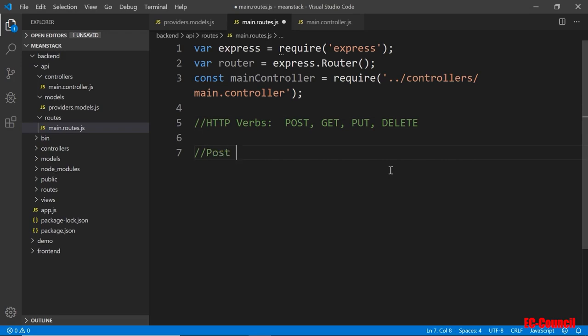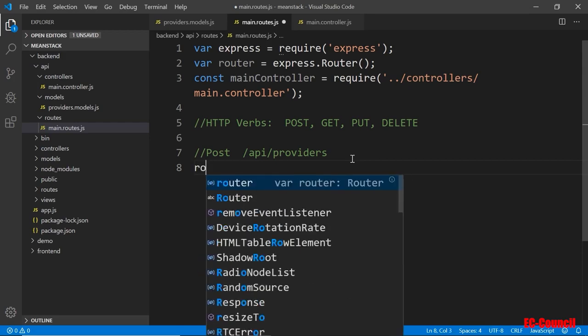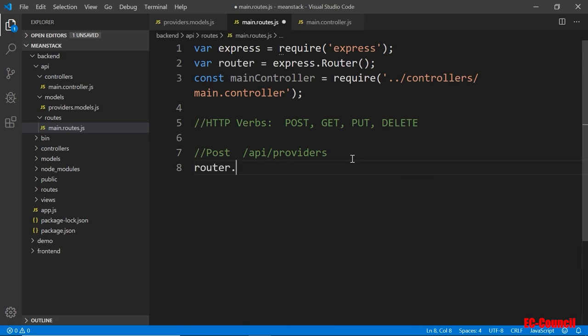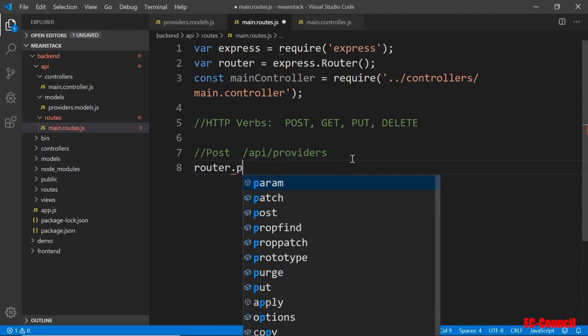and this will take the URL, for example API / providers. I will also use providers here. So the actual route will be something like this: the main URL / API / providers. That will come to this page, and if the request comes in as a post, then you want to say post here.